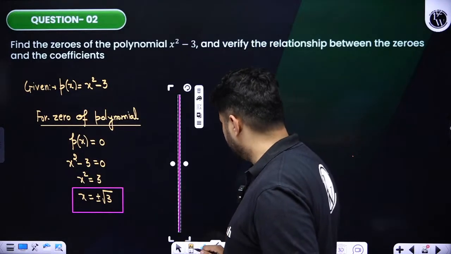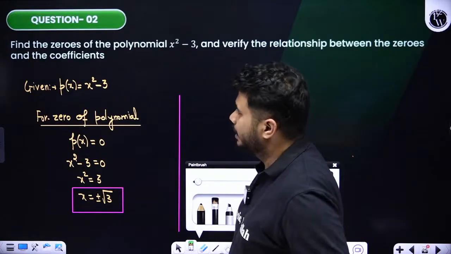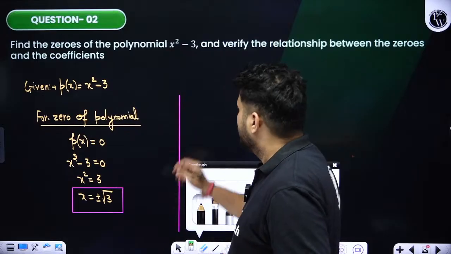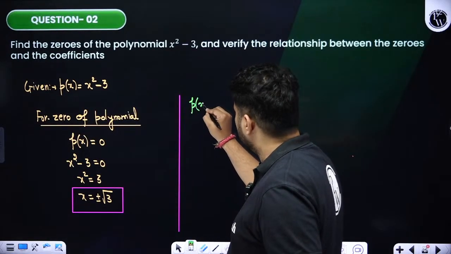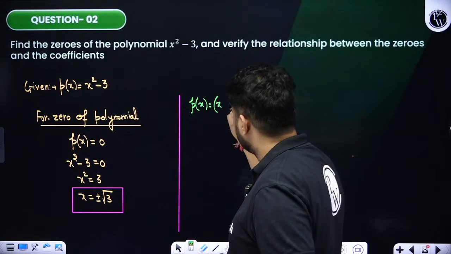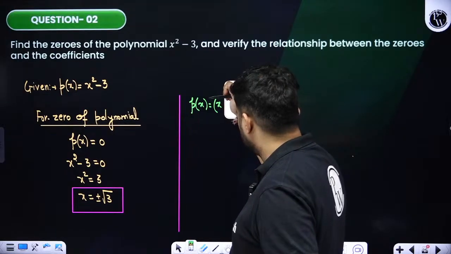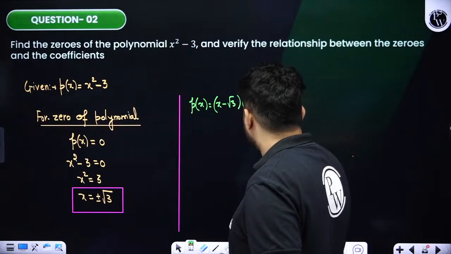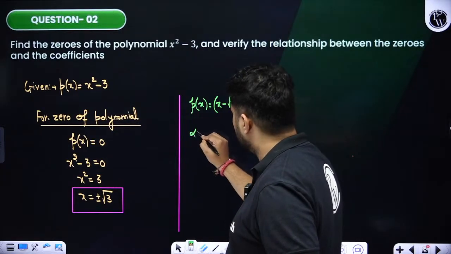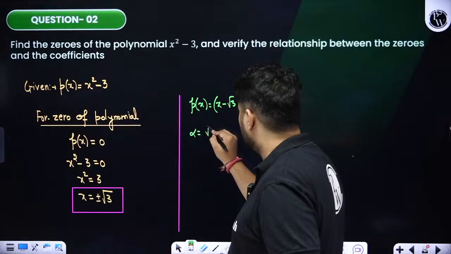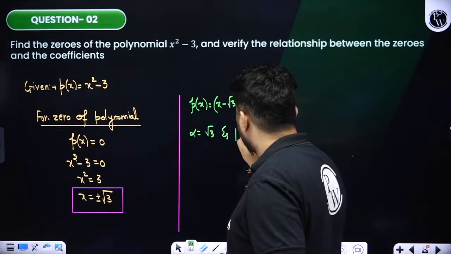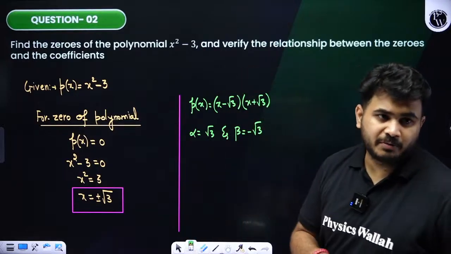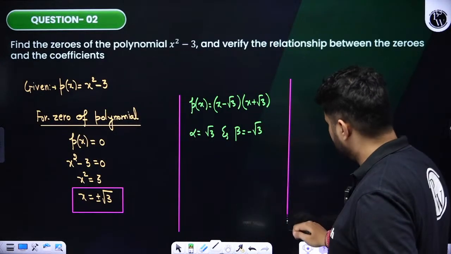Now once the zero of the polynomial is done, next step, we have to do what over here? Okay, zero of the polynomial is done. So whatever p of x is there, it can be written in the form of x minus root 3 multiplied by x plus root 3. So I can tell that whatever your alpha value is there, it is equals to root 3, and whatever your beta value is there, it is minus root 3. Fine. So let us verify the relationship over here, students.